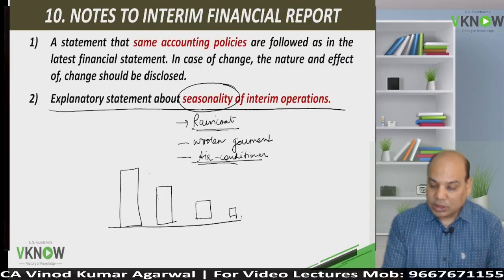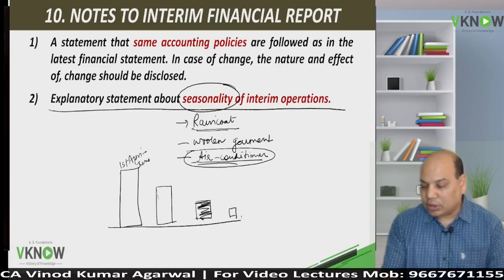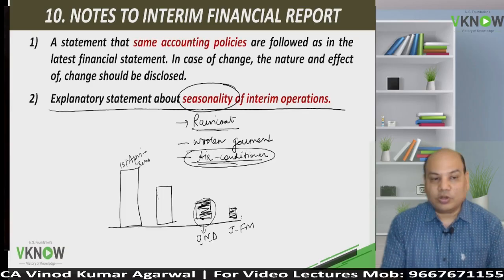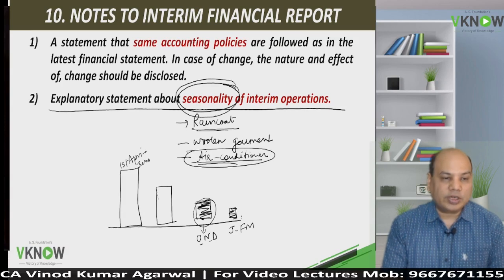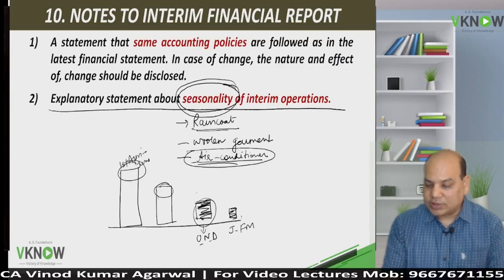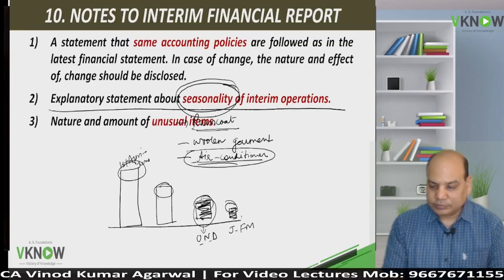Okay, in some cases like air conditioner business, the first quarter, April to June quarter, will have a very high sale, but as you go towards the third quarter and fourth quarter, that is January, February, March, or maybe October, November, December, the sales will fall. So it is better to give a note about seasonality of interim operation. Users will understand that this fluctuation in the sale is not due to operational inefficiency, but it is because of the nature of the business.